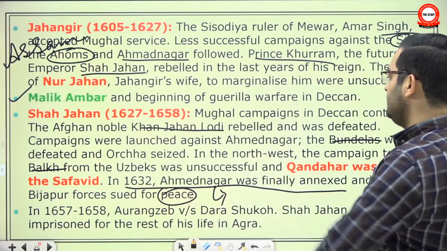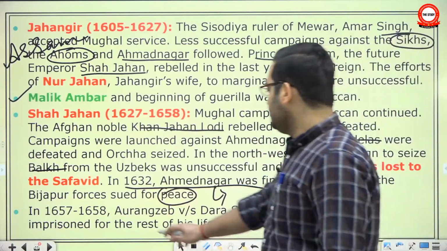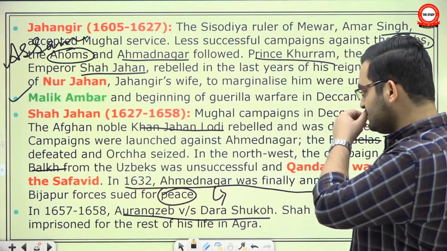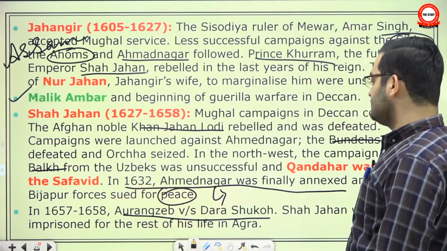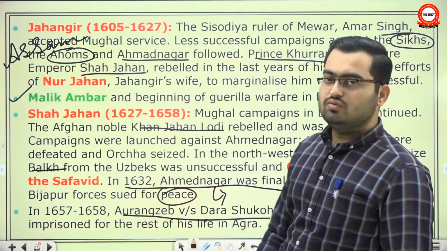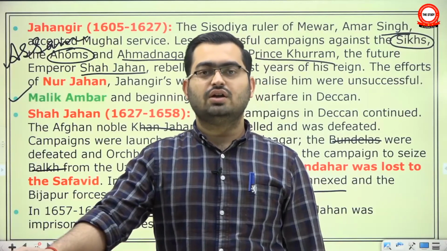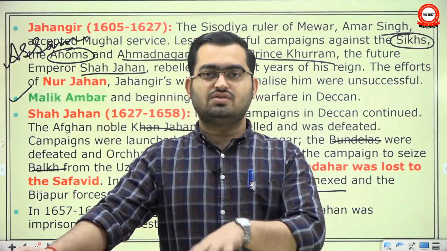Eventually, same again, even at the end of his reign, Aurangzeb versus Dara Shikoh, Shah Jahan was imprisoned for the rest of his life. Basically, Aurangzeb defeated Dara Shikoh in not one but two wars. In Samugarh, okay, and Dharmat. Two places he defeated him consecutively.